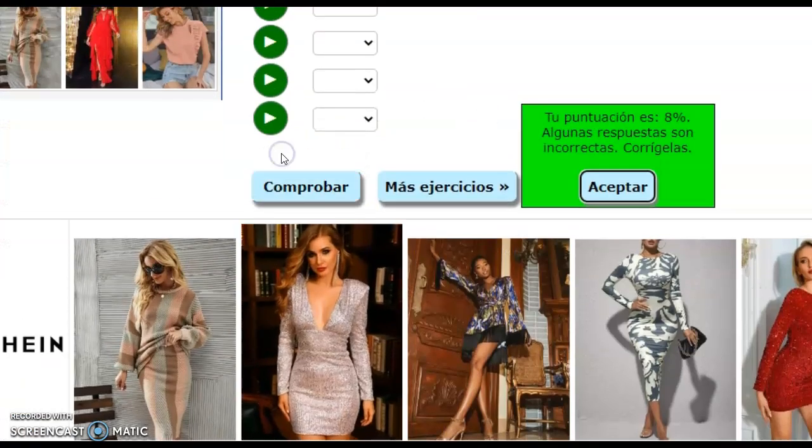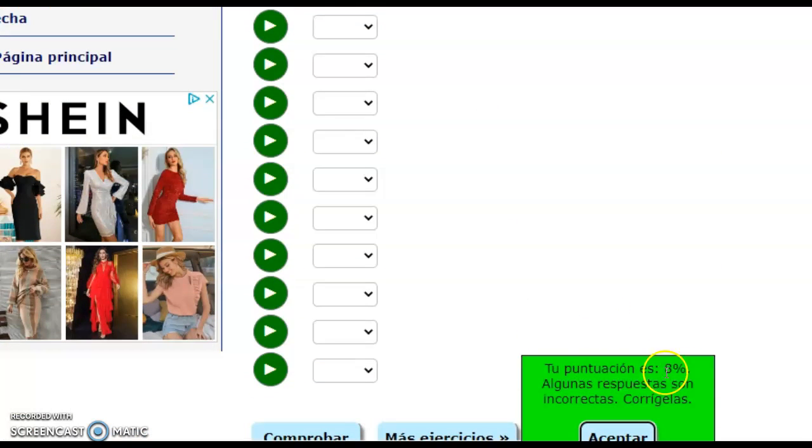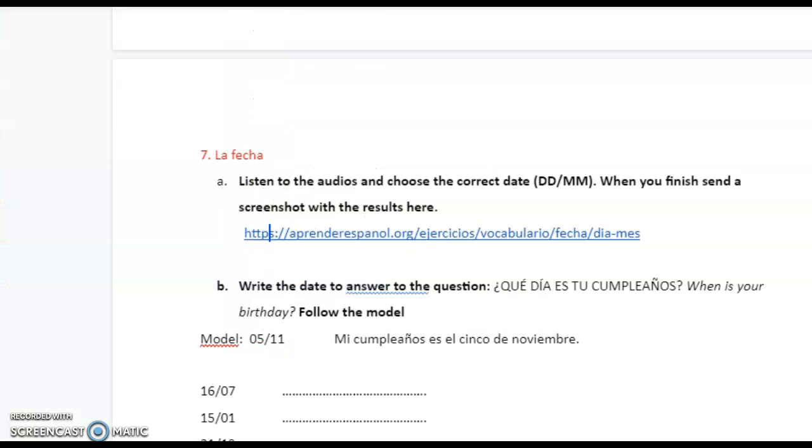Then you comprobar. Of course, in my case, I just got 8% because I didn't do it everything, but I know that you are going to get the highest score and you take a screenshot and you place it here. Then you are going to write down the date to answer to this question. When is your birthday? ¿Qué día es tu cumpleaños? Follow this model. So you have something like this. It means that you are going to write mi cumpleaños es el, you write this is the day and then the month. Okay, like this model.